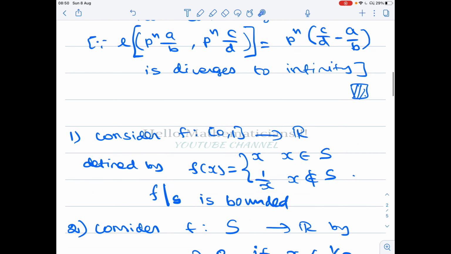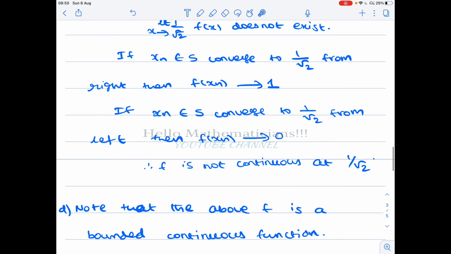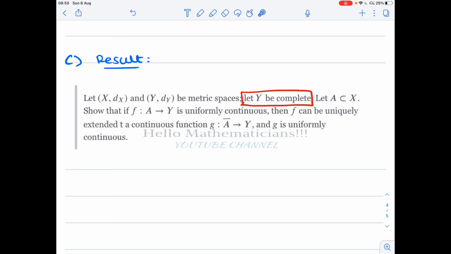Now for option C, any uniformly continuous function on S is uniquely extended to a uniformly continuous function on closed 0, 1. This is true because now you have uniform continuity and this set is dense. We have a very important result, you should always remember it. Let (X, dx) and (Y, dy) be metric spaces, and Y is complete, that is important. Let A be a subset of X. If f from A to Y is uniformly continuous, then f can be uniquely extended to a continuous function g from A bar to Y, and g is uniformly continuous. So you take A to be our set S, then A bar will be closed 0, 1, and we are done.